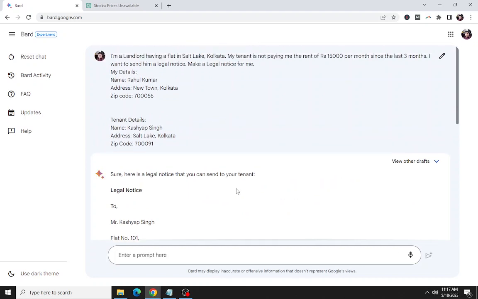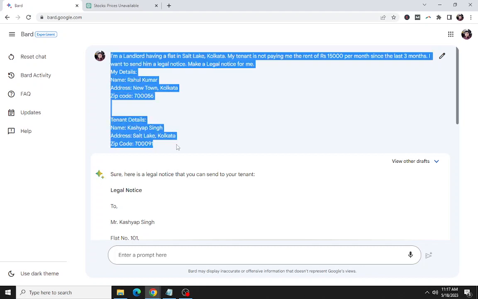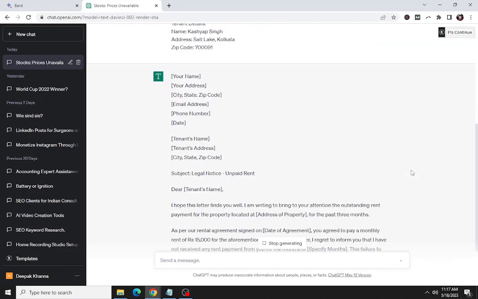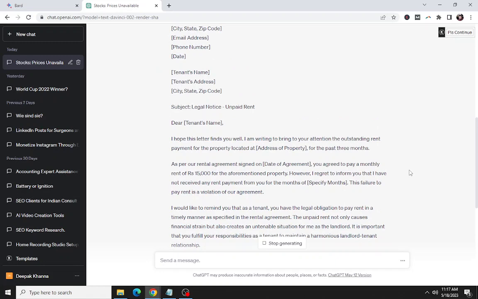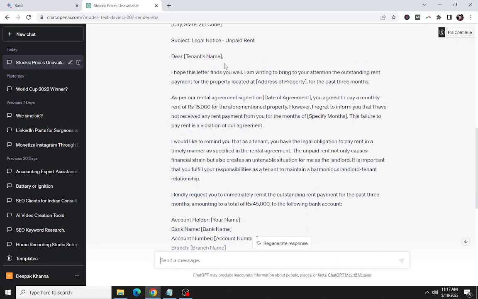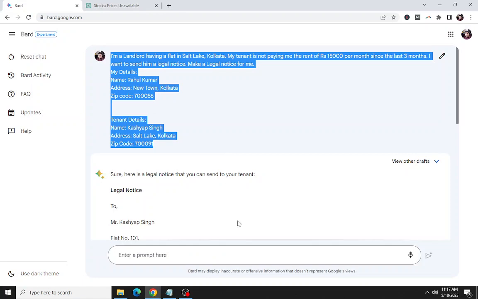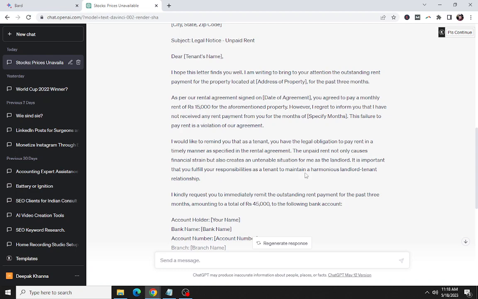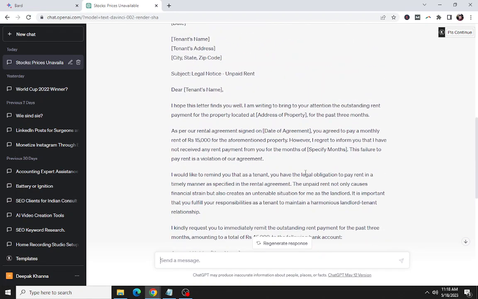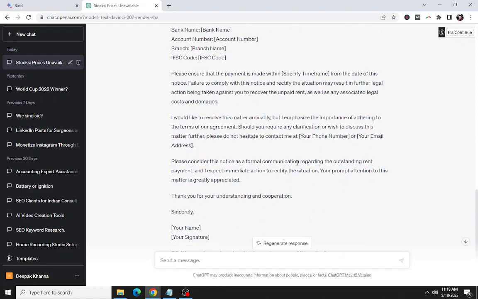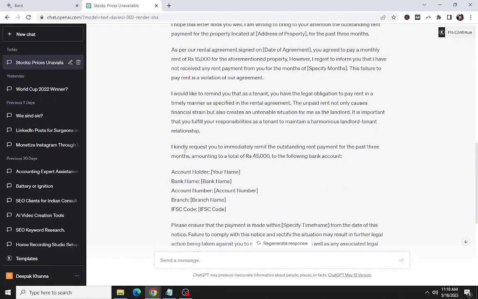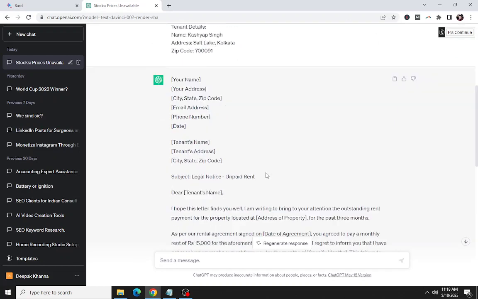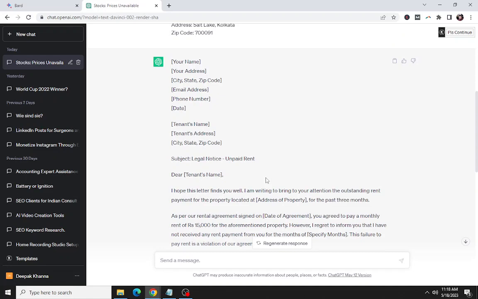ChatGPT makes the same thing. So I'm going to put the same information into ChatGPT, and let's see how it is going to make the legal notice. See, "Dear Tenant": Bard was already putting the name of the tenant here, and my name, that is the landlord's name, here, but ChatGPT has made a more comprehensive legal notice, but it's not actually fetching the name and address from the data given here. We may train it to do better.